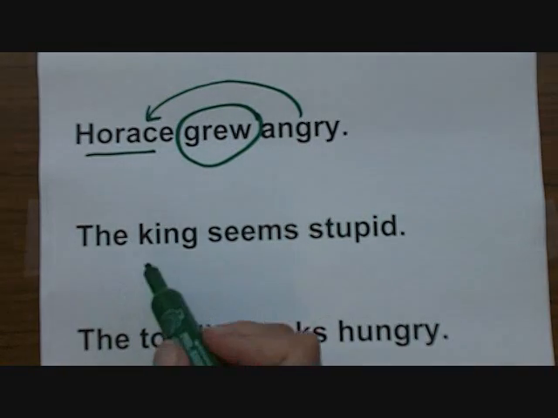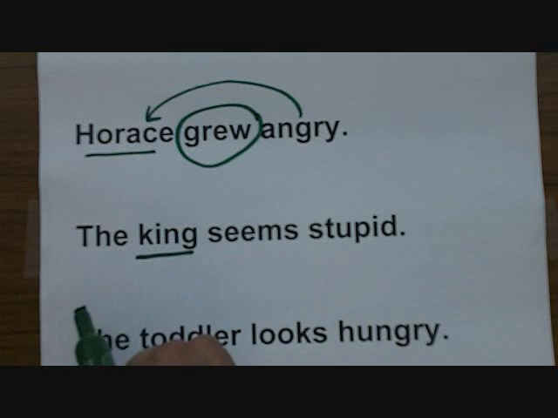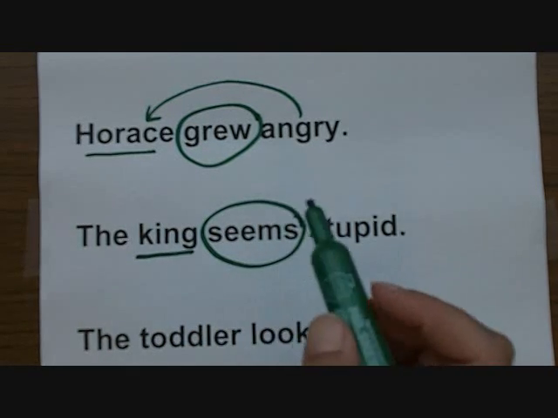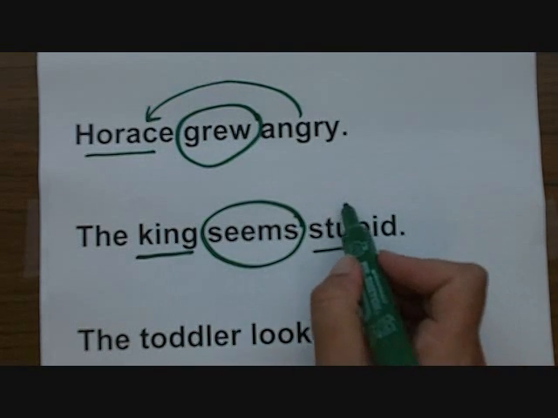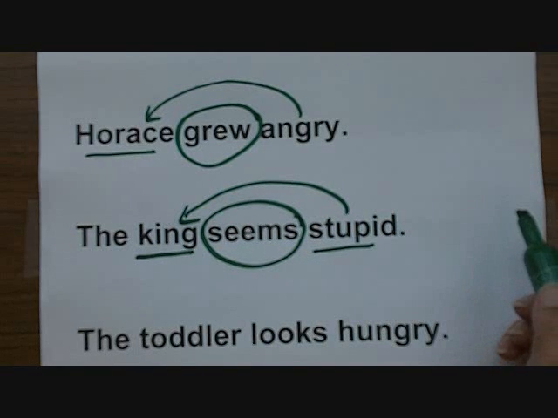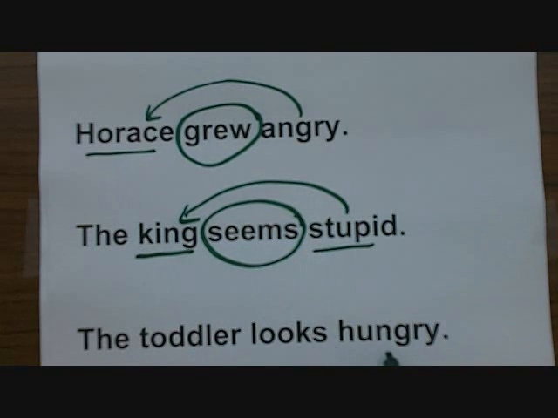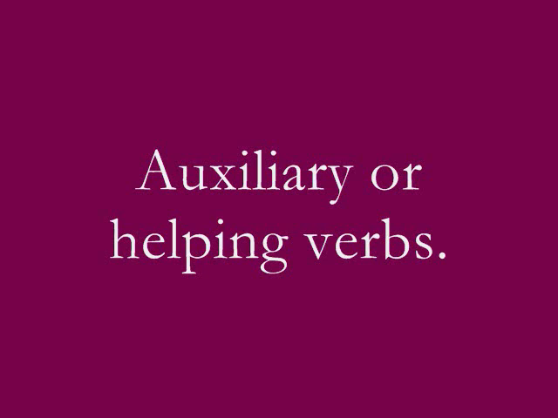The king seems stupid. King is your subject. The word seems links the king to an adjective that describes him. The toddler looks hungry. Toddler is the subject of our sentence. Hungry is a word that describes him. And looks is a linking verb that ties these two things together.